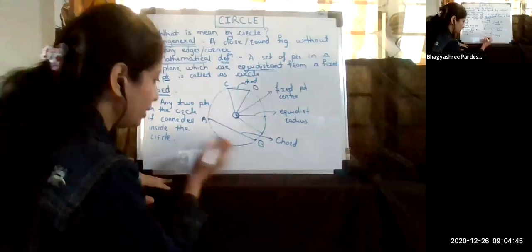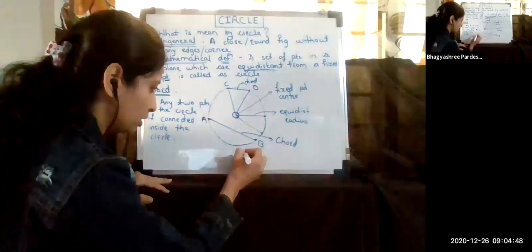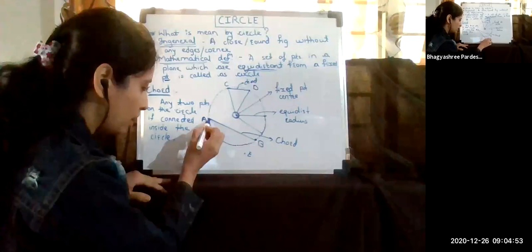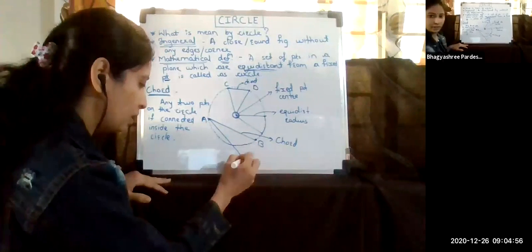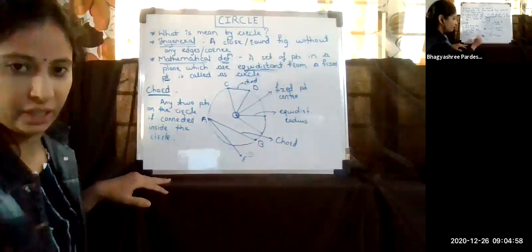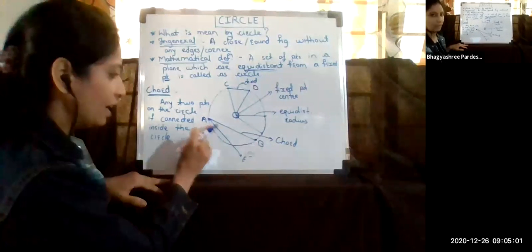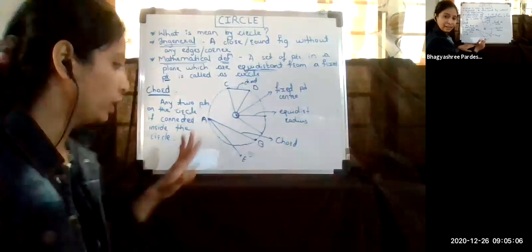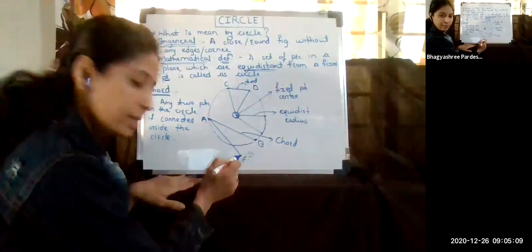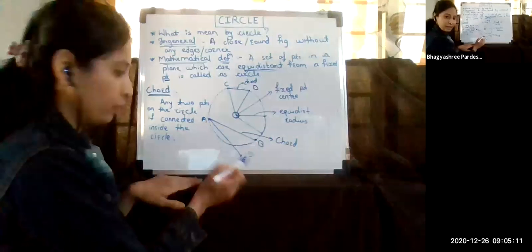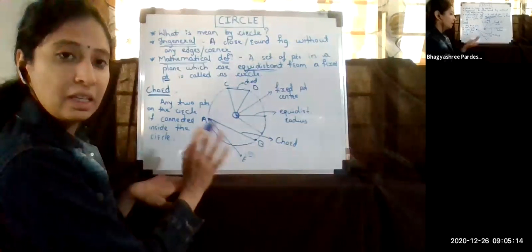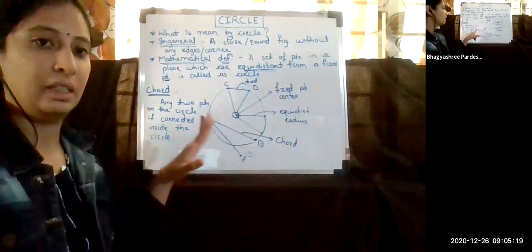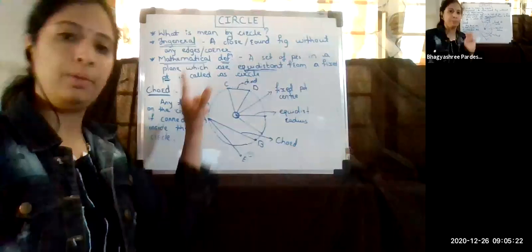Let me clarify this one. Suppose this is one more point E here, and A and E are connected. If A and E are connected with each other, can I say that this is also a chord? Definitely no. Why? Because this point E is outside the circle. If it was on the circle, then I could say that AE is a chord. But since E is outside the circle, this cannot be considered a chord. So remember, the two points must be on the circle only.